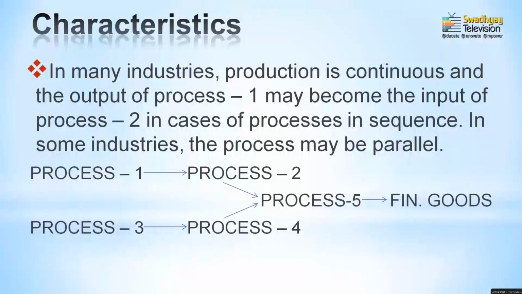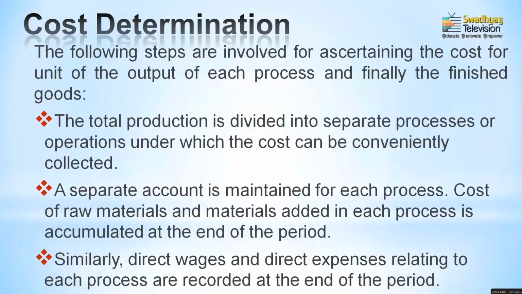Now, moving to the next part, that is cost determination. Cost determination means how the cost has to be calculated for the respective product. There are a few steps for the calculation of cost for a particular product. How the cost is determined, how it can be identified for the particular product, and how the process costing method would be helpful for the manufacturer to calculate the cost, because there are many features and many points to be considered at the time of calculation of process costing.